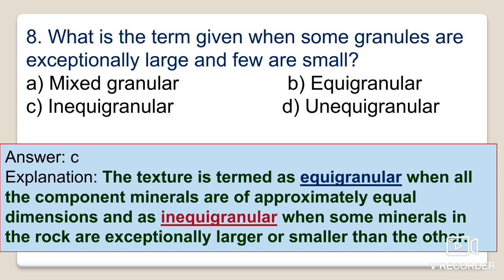And inequigranular means when some of the minerals in the rocks are exceptionally large or smaller than the others. So the average grain size is not the same. Some of the grains will be larger in size and a few of the grains will be finer in size. But in the case of equigranular, the size of all the grains will be equal, more or less. Now you can identify the correct option, that is inequigranular. Option C is the right answer.